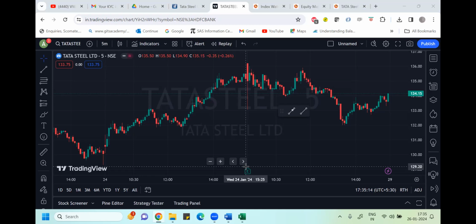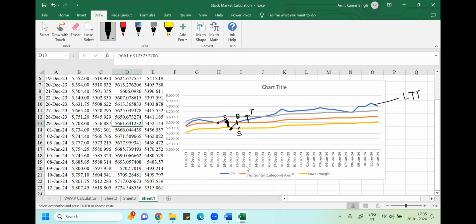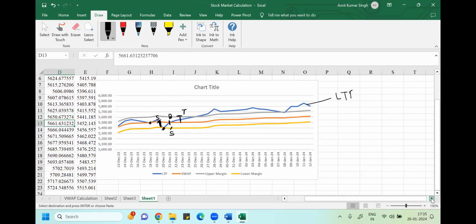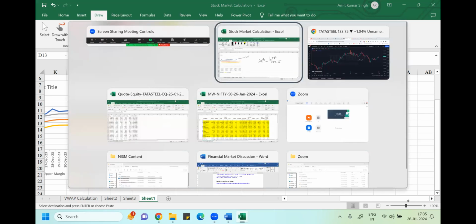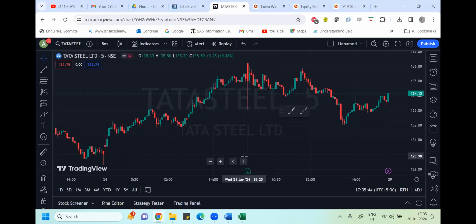On 24th, it closed. The last traded price on 24th was 134.15. It was around 520, then 525. So it ended with a red signal around 134.15.